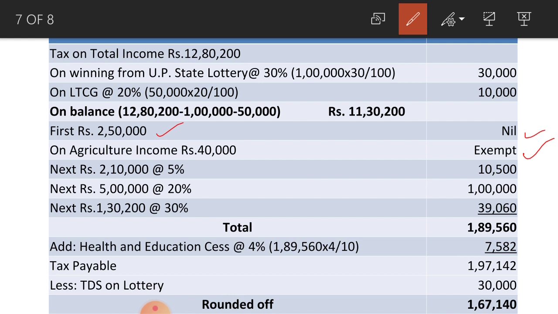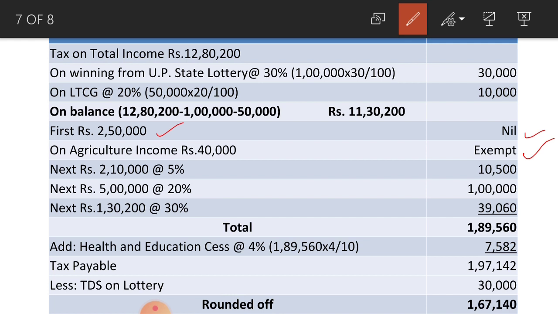Okay. Next see, next 1,30,200, that is the balance. On balance you have to pay at the rate of 30%, that is above 10 lakh you have to pay 30% tax, amounts to rupees 39,060. So the total tax payable by Mr. Mohan Das amounts to rupees 1,89,560.